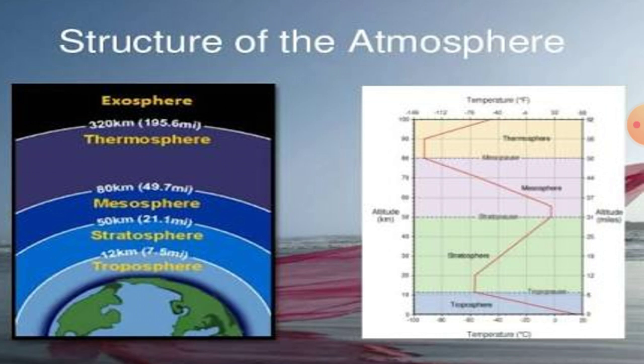And last is exosphere. The uppermost layer of the atmosphere is known as exosphere. This layer has very thin air. Light gases like helium and hydrogen float into the space from here.